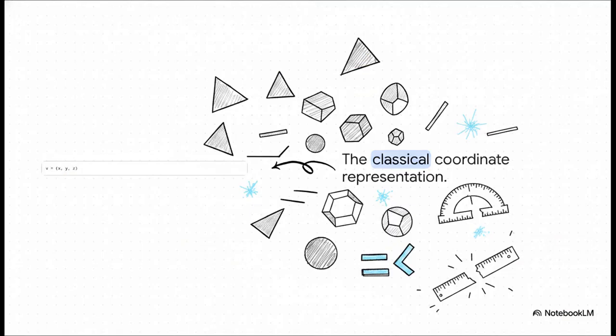So think about the classic way we represent a vertex, just a simple coordinate tuple, right? X, Y, and Z. It's the old way. It's how pretty much all computational geometry starts today. But there's a massive hidden problem here. When a length or an angle is computed using arithmetic over those coordinates, you're essentially importing floating point approximations. So machine A might round a decimal just a tiny bit differently than machine B. And boom, suddenly your consensus is completely broken. The protocol is basically trusting a rendering approximation before it's actually validated the underlying mathematical relationship.